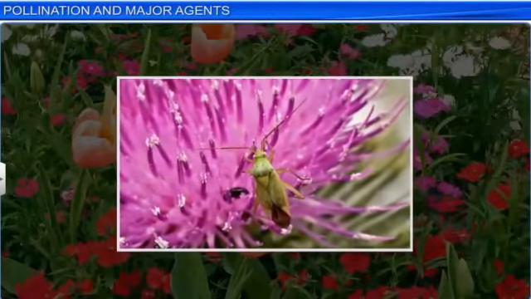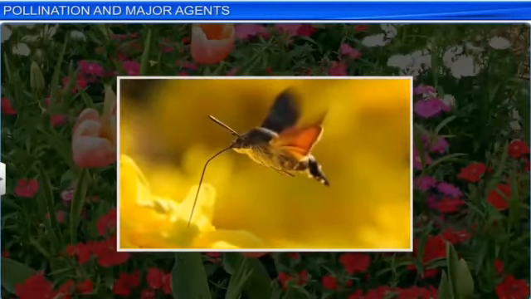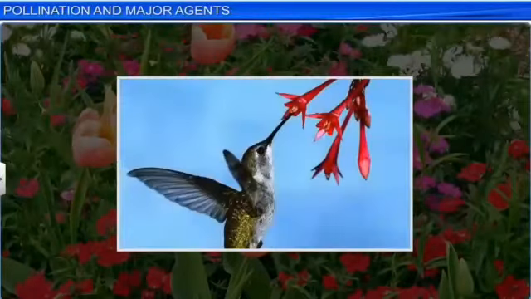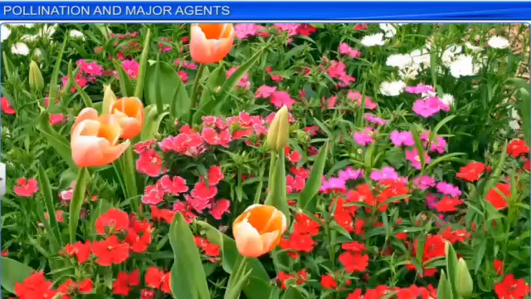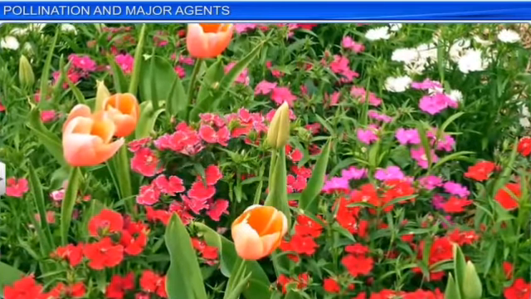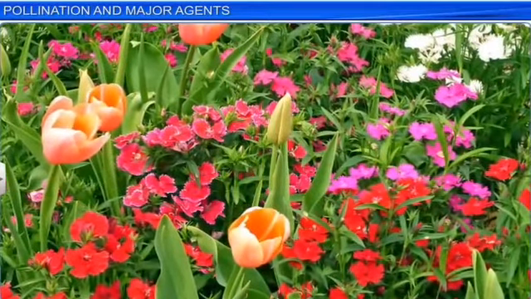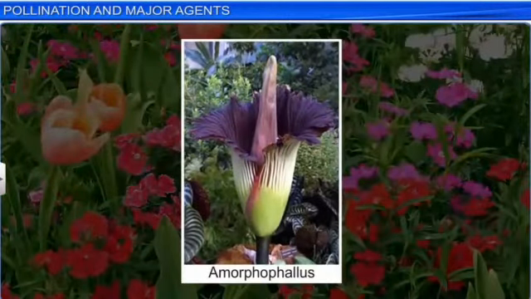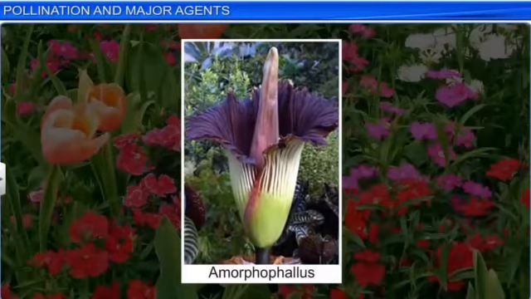The flowers which are pollinated by flies or beetles secrete a foul odor also in order to attract these animals, and to sustain the animal visits, the flowers have to provide rewards to the animals. The nectar and the pollen grains are the usual floral rewards that are basically provided. Here there are various examples of it. The Amorphophallus.